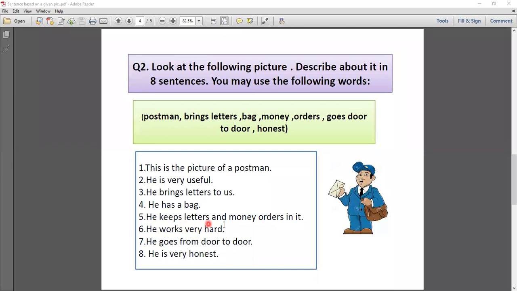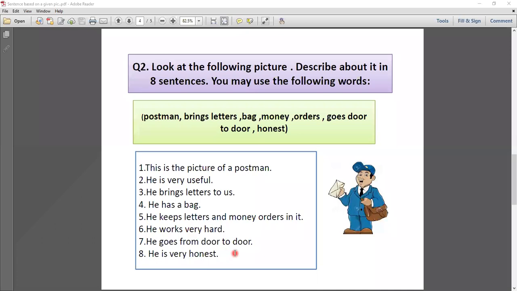Number fifth is here. He keeps letters and money orders in it. So here he has a money and order. We use the word. He keeps letters and money orders in it. Number six is here. He works very hard. Okay. Number seven, he goes from door to door. Number eight is here, he is very honest. Okay, so we have completed the sentences related to this picture.